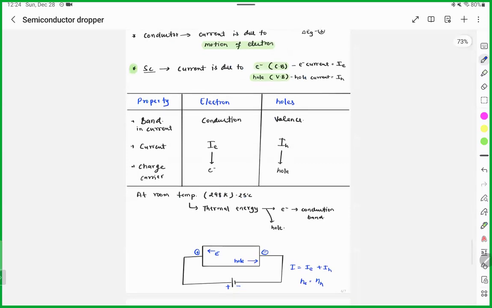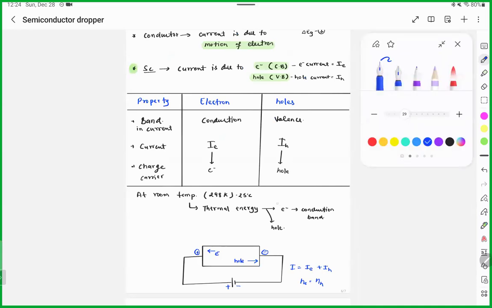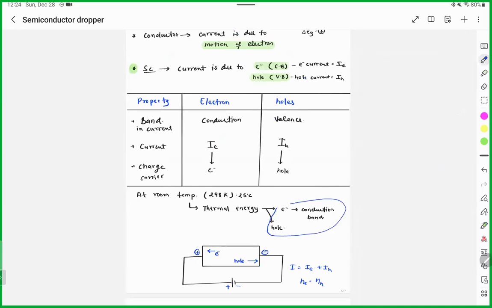At room temperature, there will be electrons and holes, but very few. In this case, what you will see is there are very few electrons and holes.